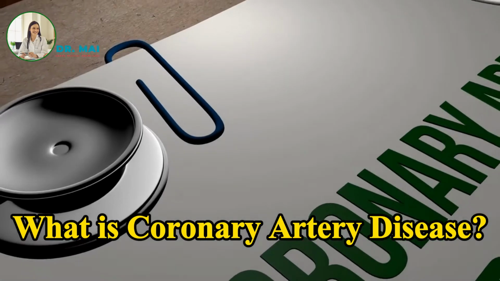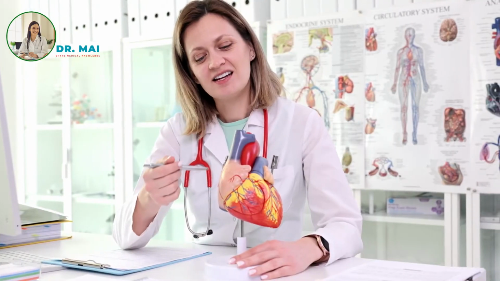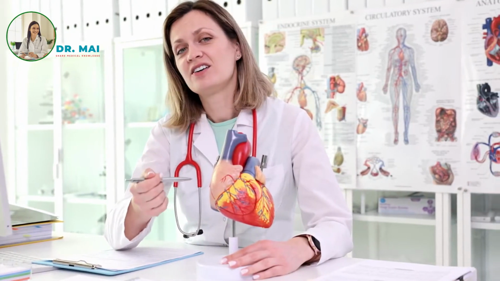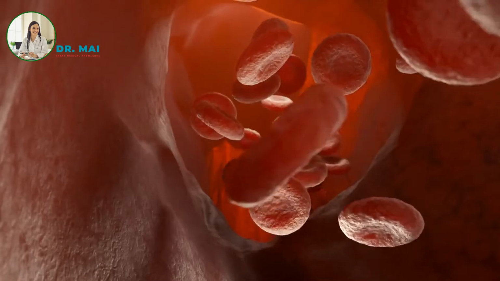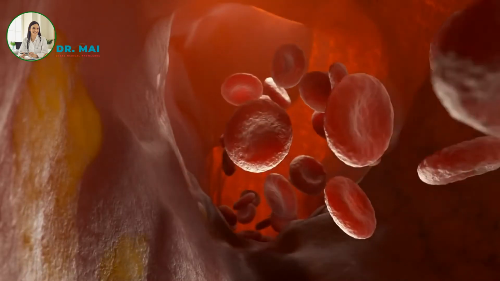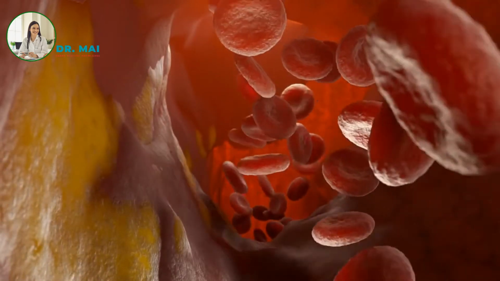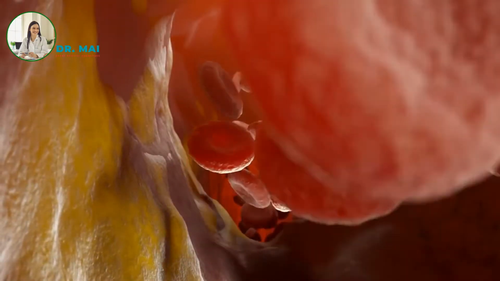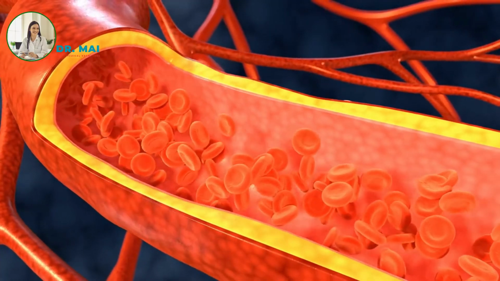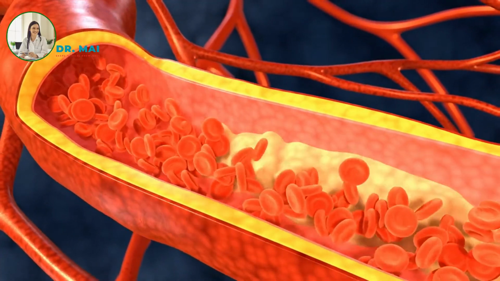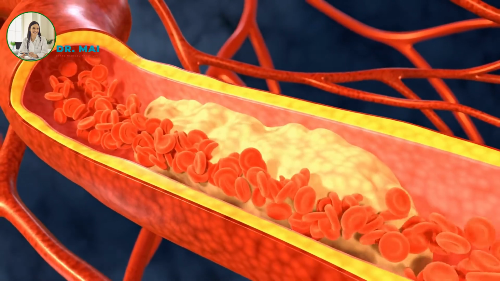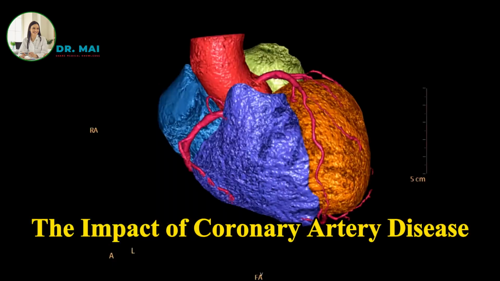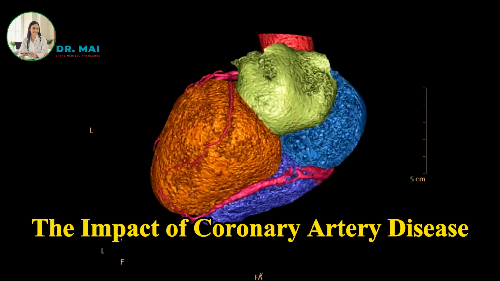What is coronary artery disease? Coronary artery disease is a type of heart disease that affects the arteries responsible for supplying oxygen-rich blood to the heart muscle. This condition occurs when fatty deposits called plaque accumulate within the arteries, a process known as atherosclerosis. Over time, these plaques can narrow or block the arteries, impeding blood flow to the heart and leading to serious health issues.